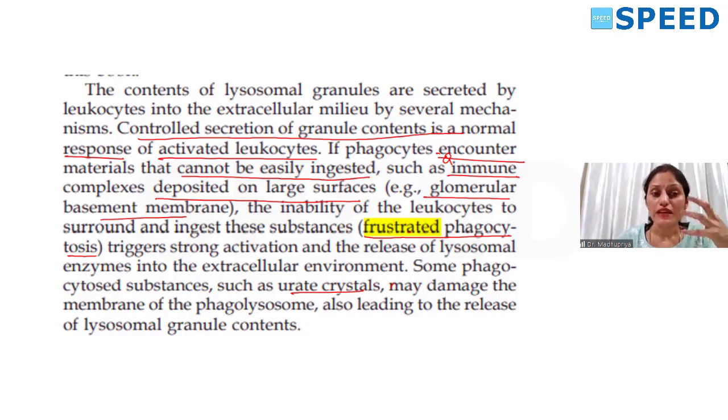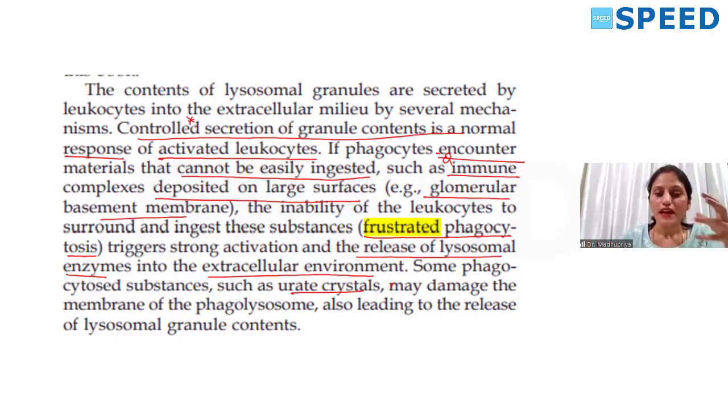That time the activated leukocyte is not able to phagocytize and degrade those materials. So in that frustration, it is going to pour out more and more cytokines into the extracellular milieu. It is going to release lots of lysosomal enzymes than it had to. That control is lost because it is frustrated. Somehow it wants to get rid of it.